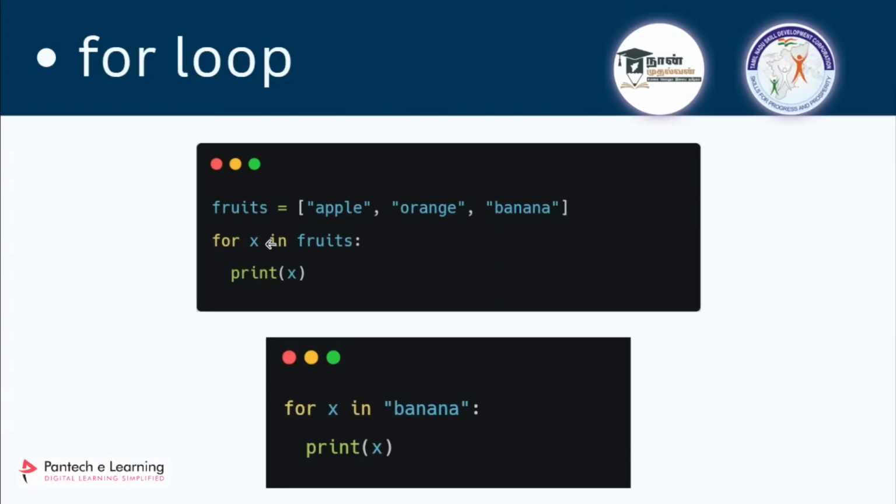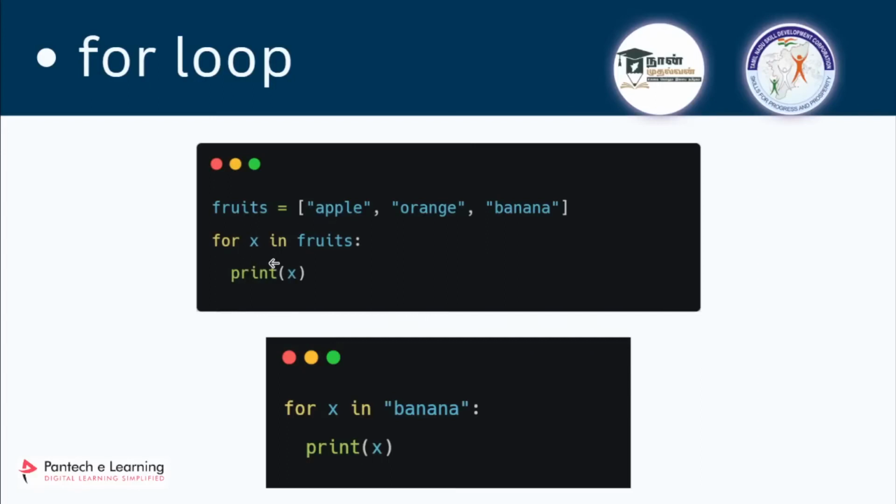So what will this x do here? The x is a new variable. For every iteration, it is going to take one element, and that element will be stored in this new variable x. Then you have to use a colon, and in the next line, you have to leave indentation. It is important. The syntax is similar to a conditional statement. And we are printing x.